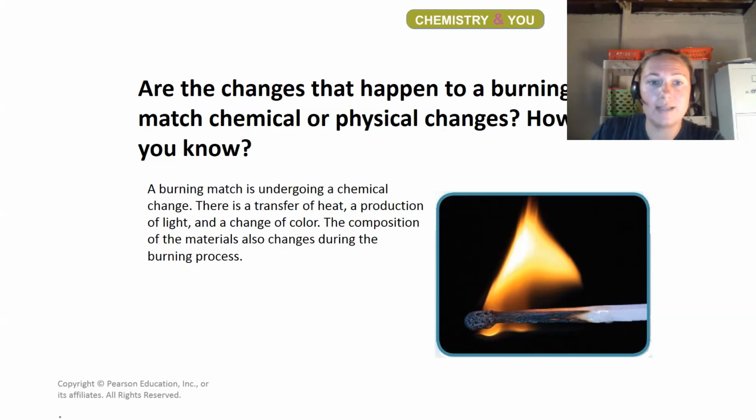Well, let's see what it says. A burning match is undergoing a chemical change. There is a transfer of heat, a production of light, and a change in color. The composition of the material also changes during the burning process. So it is a chemical change. So answer these questions below and see what you know about chemical changes.